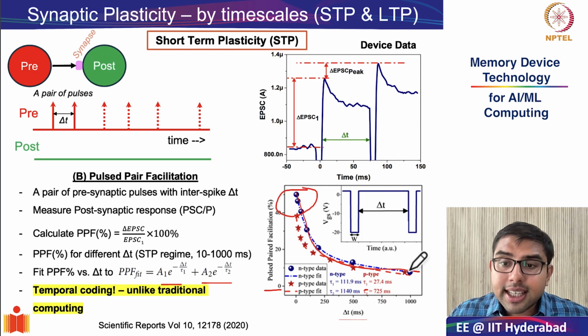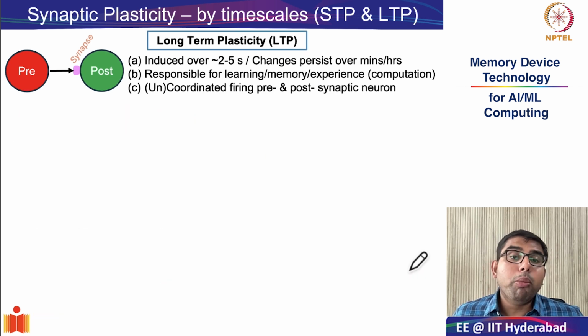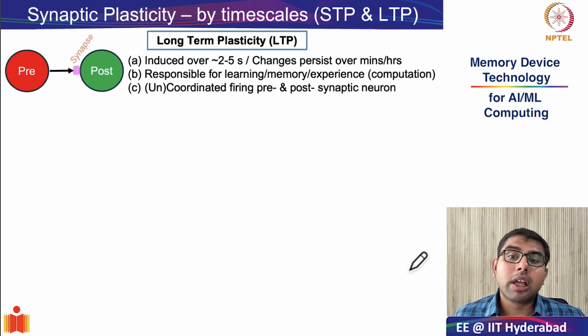So in essence, while traditional systems read what the value is, the brain reads when it happens, making neural communication far richer and much more adaptive compared to traditional systems. With this, let us move to long-term plasticity. In long-term plasticity, the change in the synaptic strength is not fleeting. It lasts from minutes to hours, and sometimes even up to a lifetime.